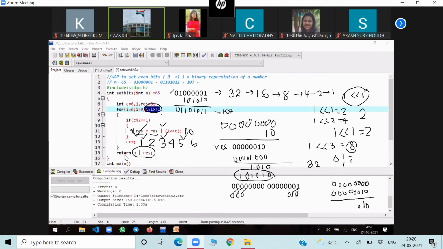Now N, this is N. This is RES. If I do the OR operation, what will we get here? This value, that is 107. It is working like this.